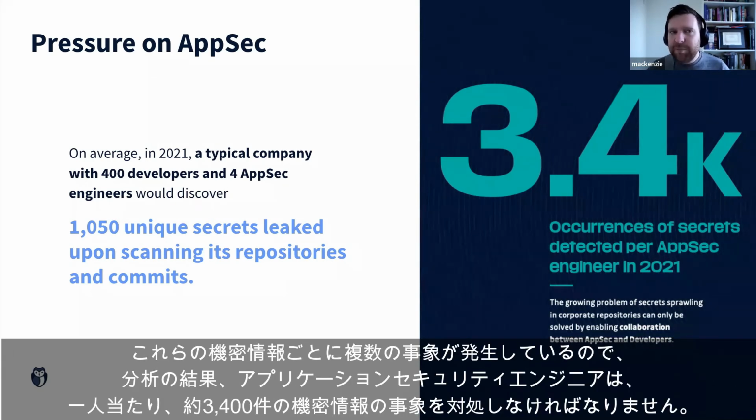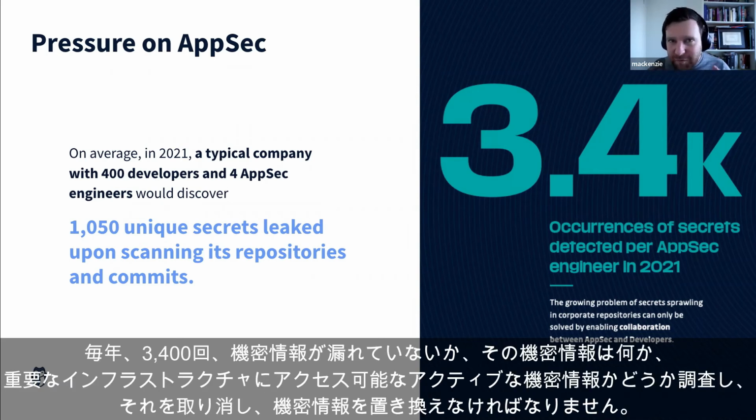And also, because each of these secrets has multiple occurrences, our analysis showed that each AppSec engineer has to deal with about 3,400 secret occurrences. That's 3,400 times each year that they have to investigate if a secret was leaked, investigate what that secret was, investigate if that is an active secret, does it give access to critical infrastructure, they have to revoke that, and then they have to replace that secret.